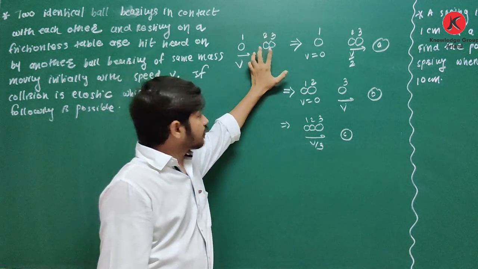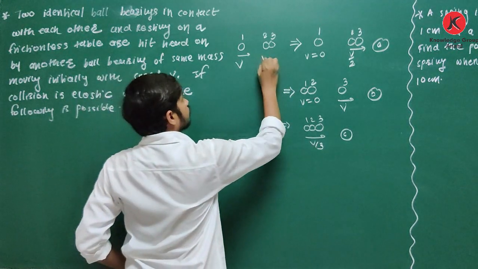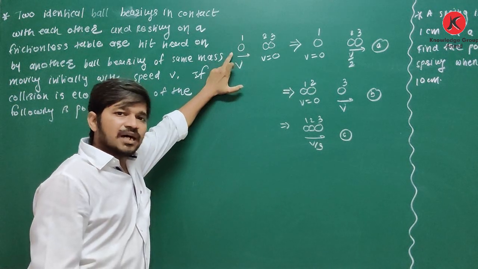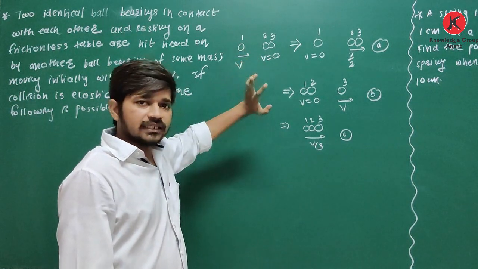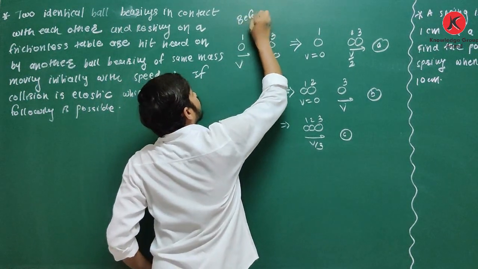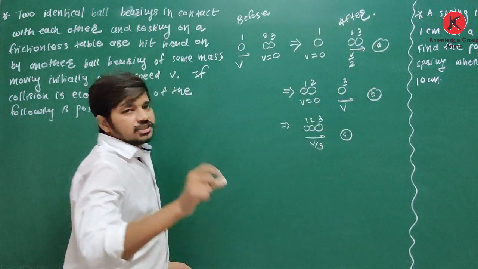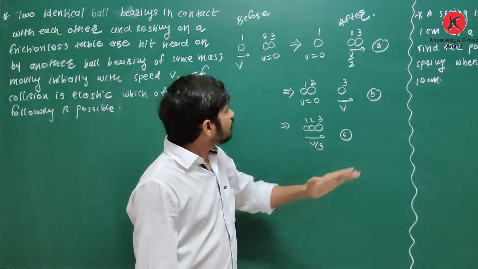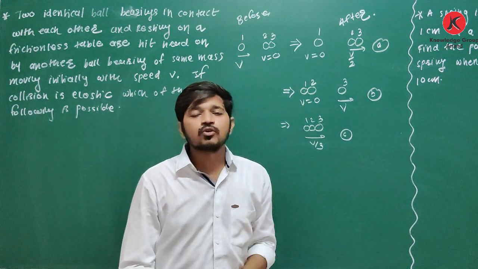Two balls in contact with each other, they are resting, means that velocity is 0. One ball having same mass moving with velocity v collides with these two ball bearings. Then after collision, this situation is before collision and this situation is after collision. Your question is, if collision is elastic, then which case is possible, A, B or C?